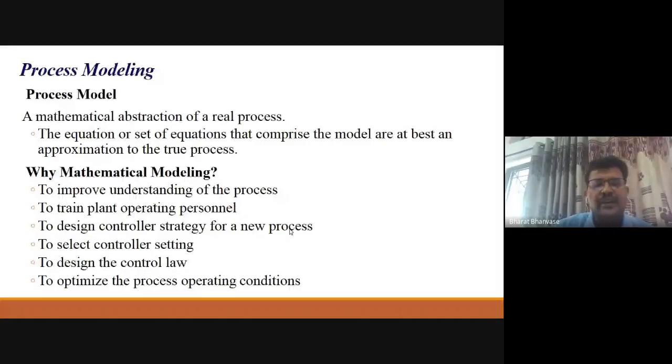And then no doubt, I think many people must have studied in process control how to design that control strategy and all these things. So that is one important thing. And second, suppose you take the example of a distillation column, an ideal binary distillation column. In this case,